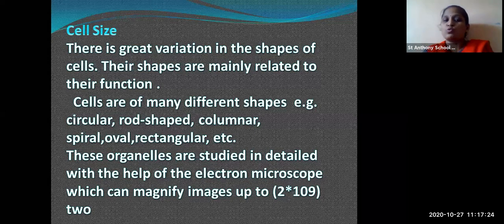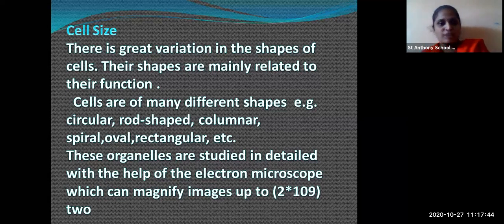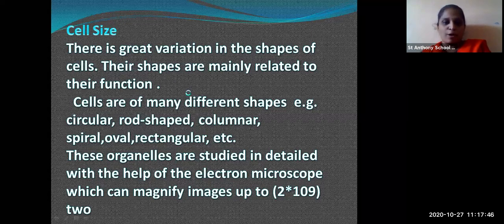And in the electron microscope, there are various magnifying lenses which can show each and every part of the organelles in detail. I'm going to show you the compound microscope also.